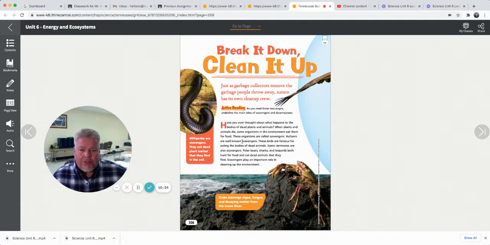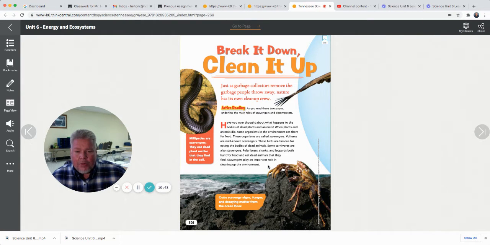Vultures are well-known scavengers. You've seen them flying in the sky, circling above, looking for something dead they can come down and eat. These birds are famous for eating the bodies of dead animals. You've probably seen them on the side of the road. Something got run over, and there's a bunch of vultures eating it. Some carnivores are also scavengers. Polar bears, sharks, and leopards both hunt for food and eat dead animals that they find.